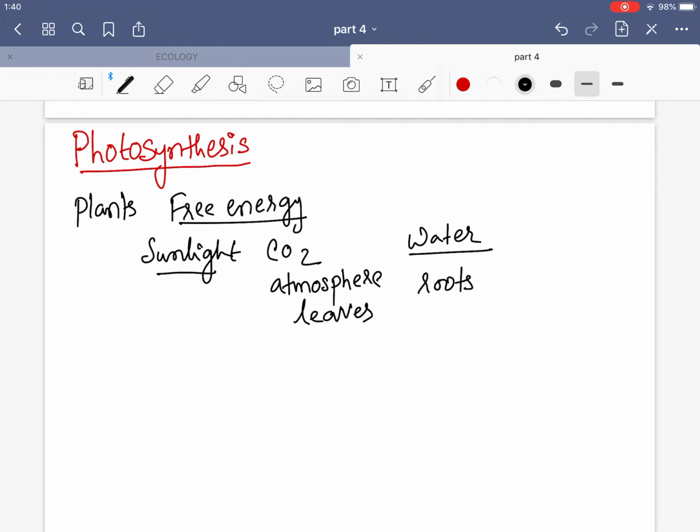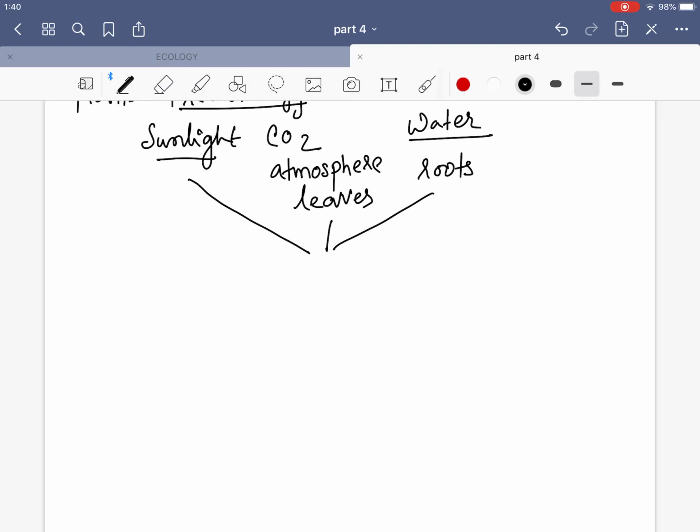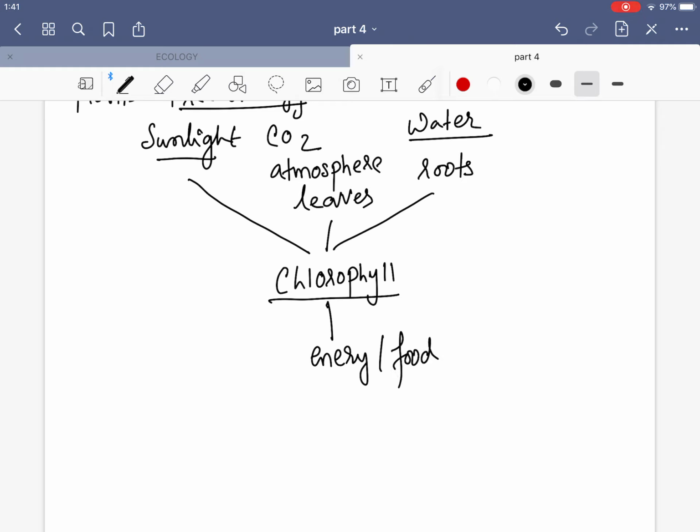So from the soil to the roots, and they combine all these three, and it interacts with the chlorophyll. So what is chlorophyll? Chlorophyll is the green pigment which is present in the plant, and they combine with this chlorophyll, and then what comes out? What comes out is energy, or you can also say it is converted into food.